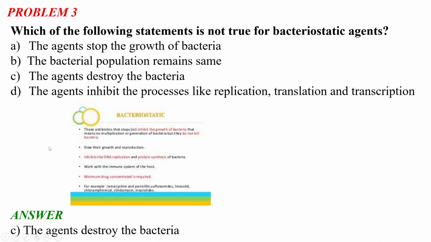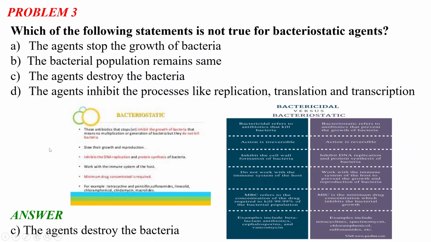So there is another antibacterial agent type, which is called bactericidal. So there are actually two: one is bactericidal and one is bacteriostatic. Bactericidal refers to antibiotics that kill the bacteria, but bacteriostatic refers to antibiotics that prevent the growth of the bacteria. In the first case the action is irreversible, but for bacteriostatic the action is reversible.